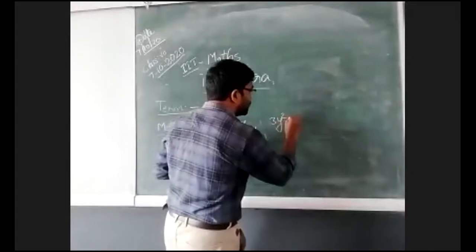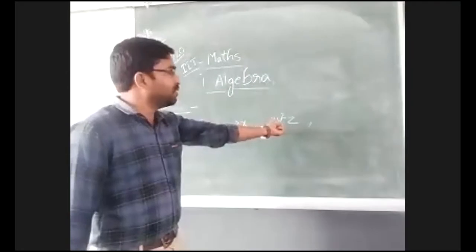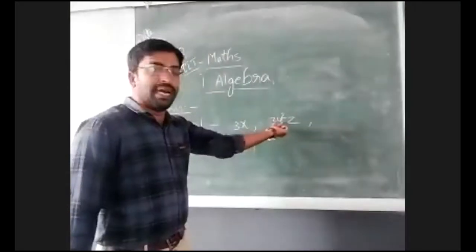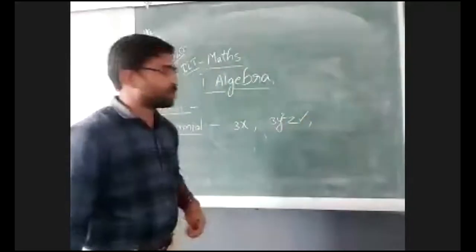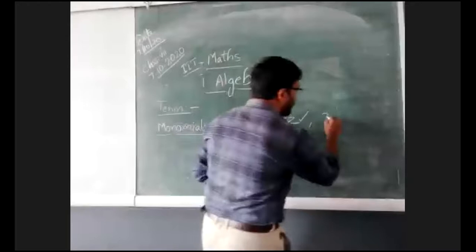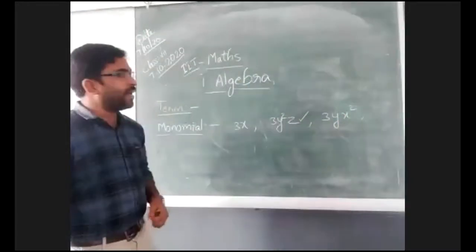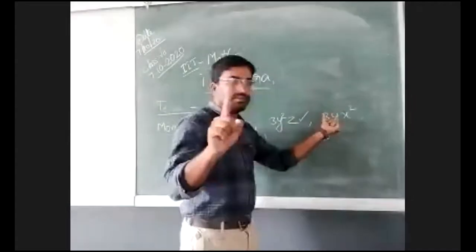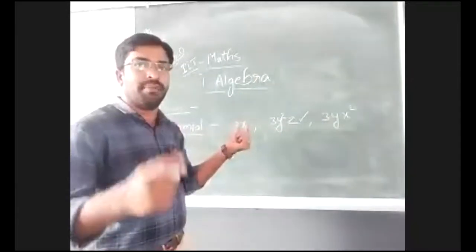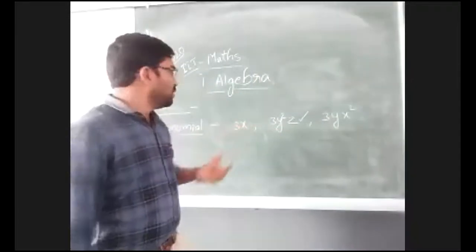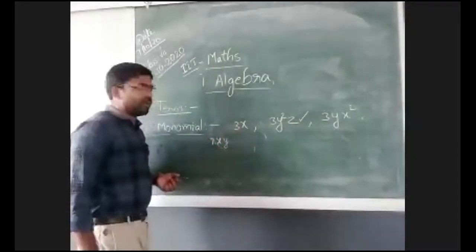3y squared z. Actually, we have two variables, but they are combined by which operation? Multiplication. That's why it is also a monomial. Now, 3y x squared. How many terms are there? Only one term, so it is also a monomial. If an expression contains one term, then it is a monomial. 7xy is also a monomial.